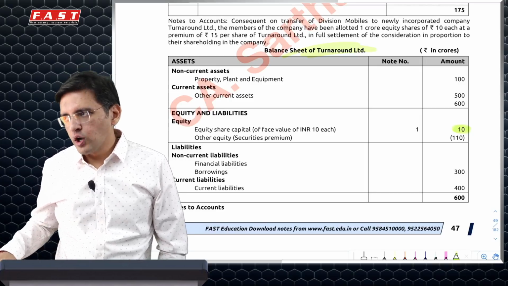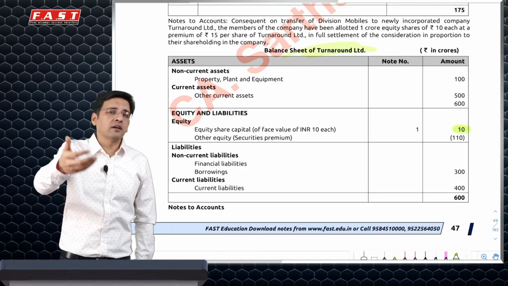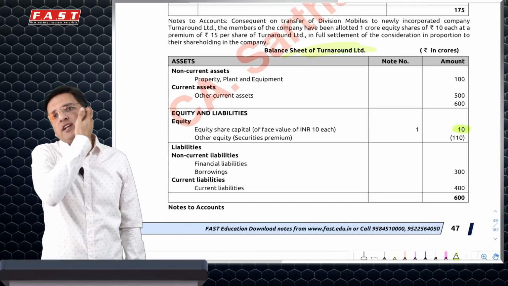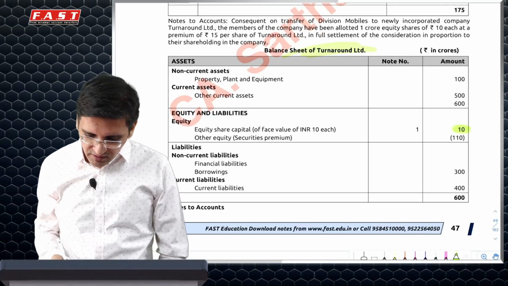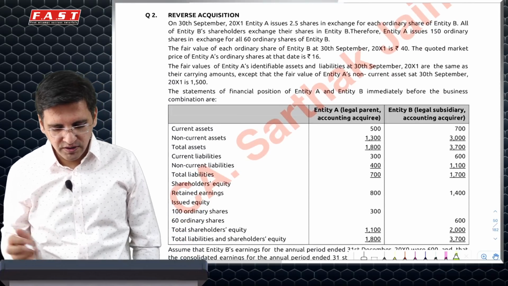Rather, what we have done is we have got a net liability, or net assets are minus 100, and we have paid 110 additionally. So we will have to create a negative reserve of 110. This is definitely not a security premium, it's just a negative reserve of 110. This is the way you will have to present it.